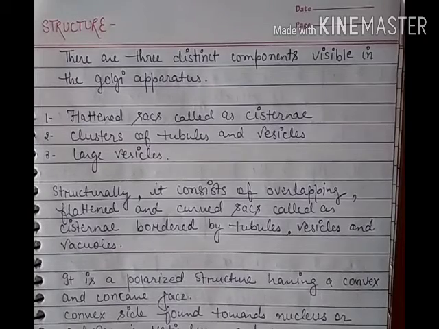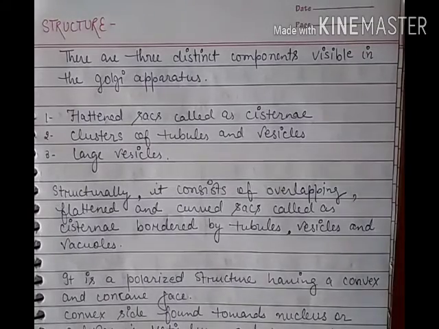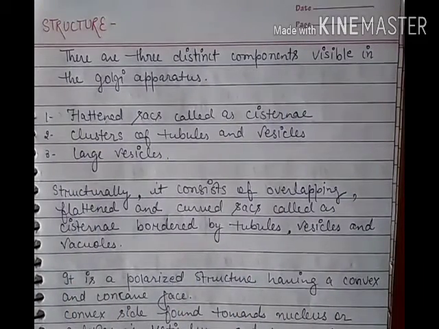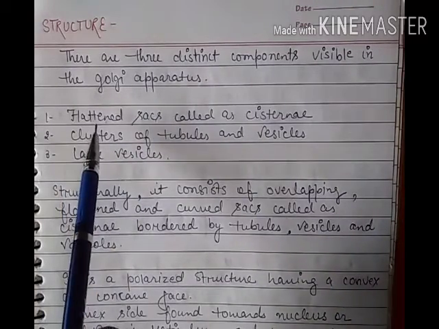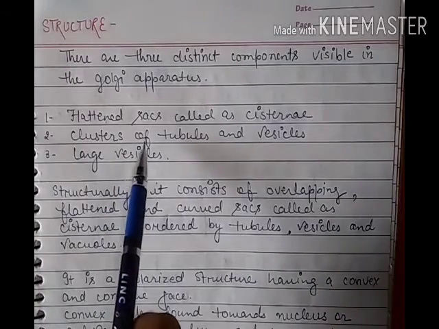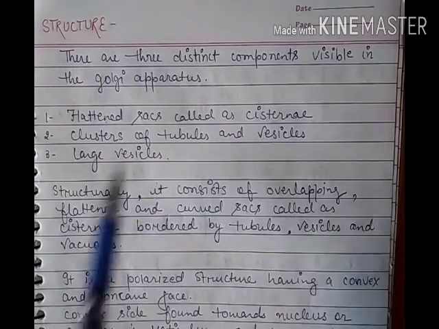Now let's see the structure of the Golgi body. There are three distinct components visible in the Golgi apparatus. The first is flattened sacs called cisternae. The second is clusters of tubules and vesicles, and the third is large vesicles.